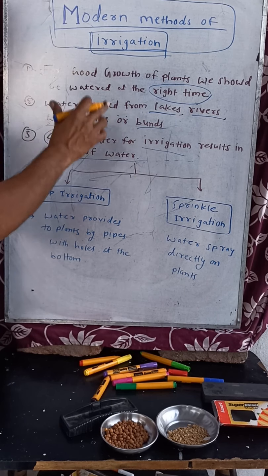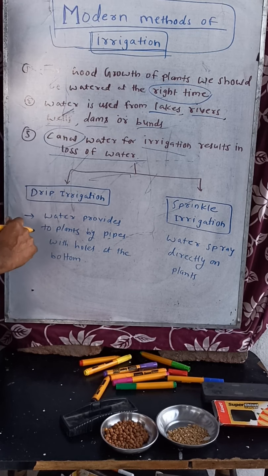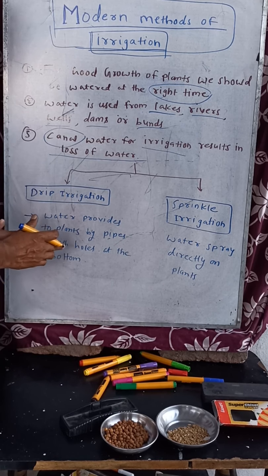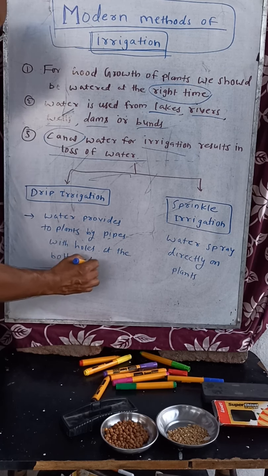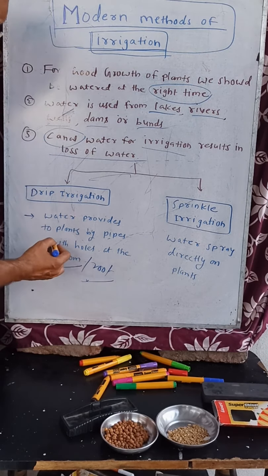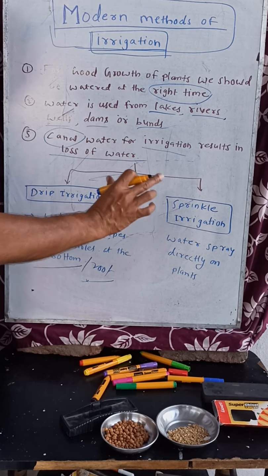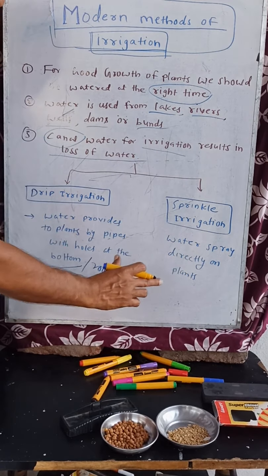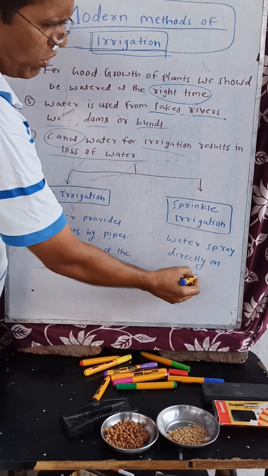That's why we have studied the modern methods of irrigation, under which two types are there: drip irrigation and sprinkler irrigation. Drip irrigation means the water is supplied directly at the bottom of the plant, at the root of the plant, through pipelines with some holes, and the water reaches there directly. And sprinkler irrigation means water is sprayed through pipelines, with pipe stands, and the water is sprayed on the plants only.